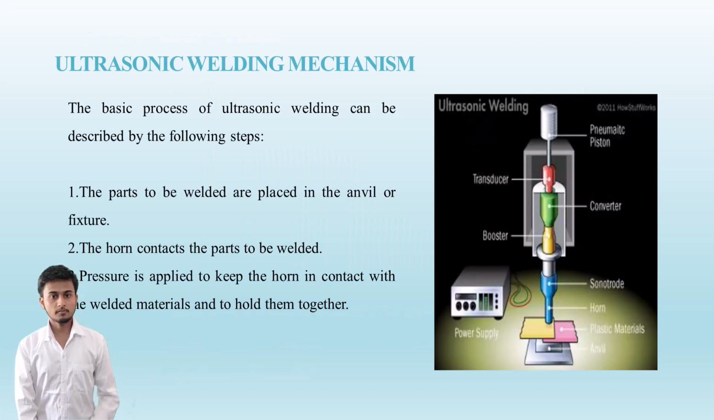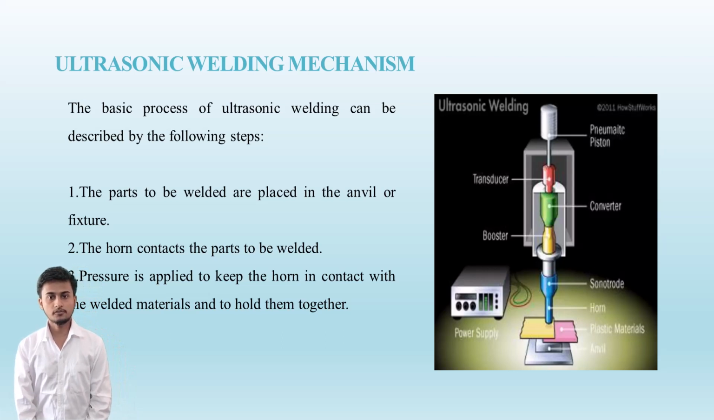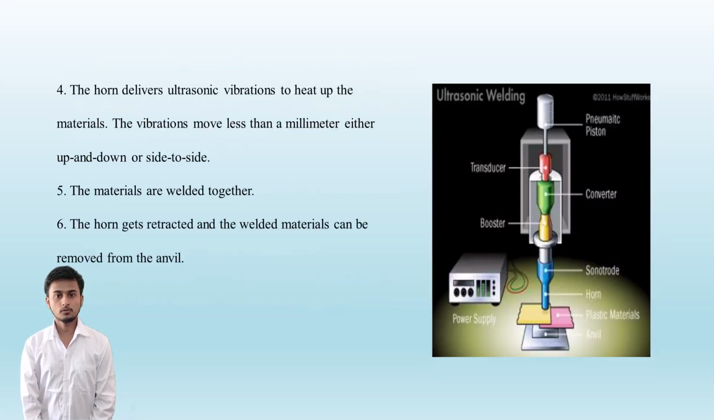Ultrasonic welding mechanism. The basic process of ultrasonic welding can be described by the following steps. First, the parts to be welded are placed in the anvil or fixture. Second, the horn contacts the part to be welded. Third, pressure is applied to keep the horn in contact with the welded material and hold them together. Fourth, the horn delivers ultrasonic vibration to heat up the material. The vibration moves less than a millimeter either up and down or side to side. Finally, when the horn is detached, the welded material can be removed from the anvil.